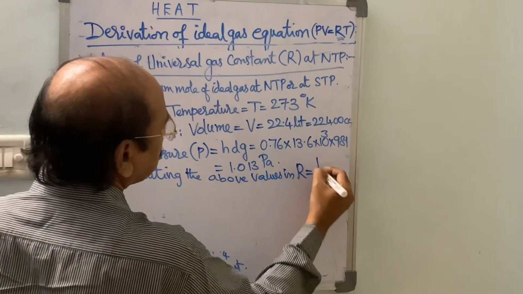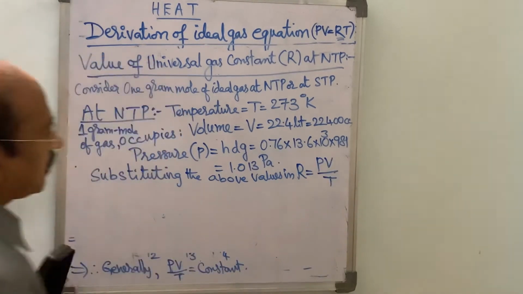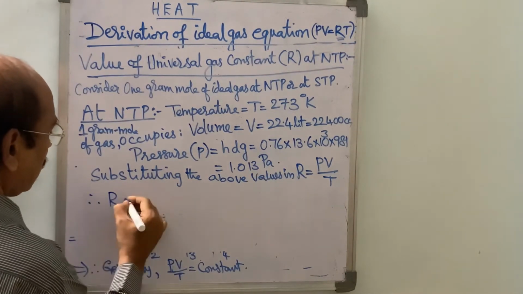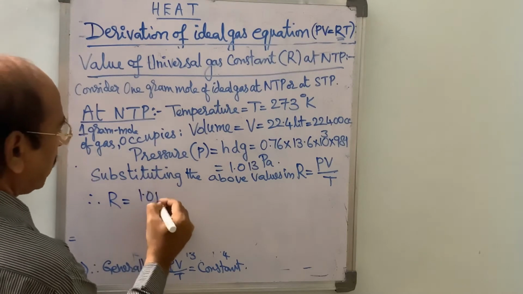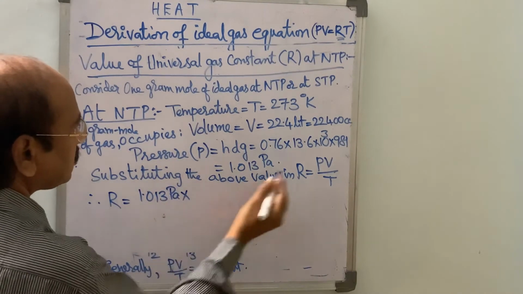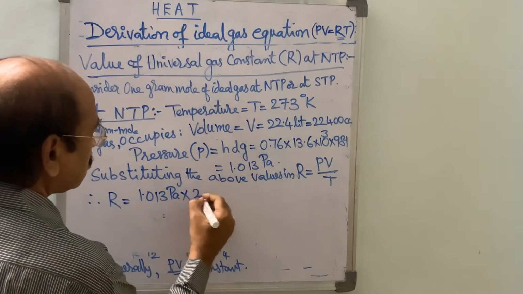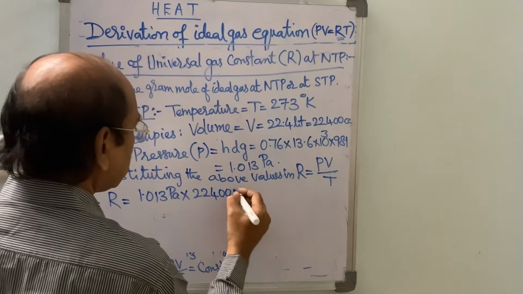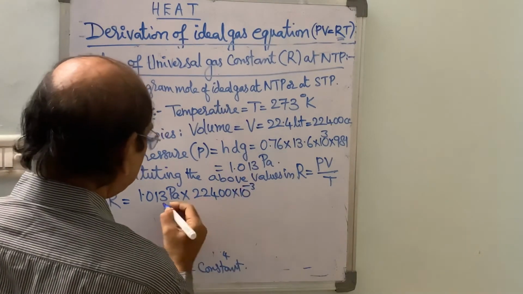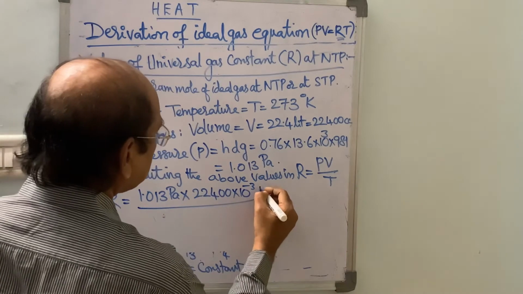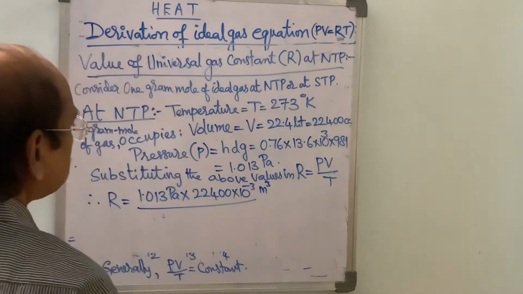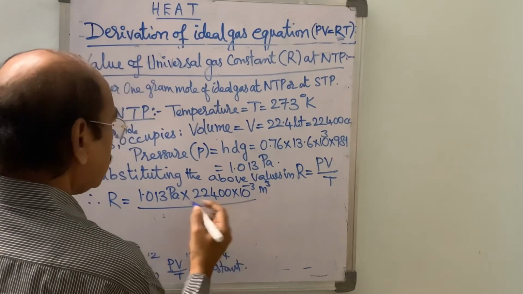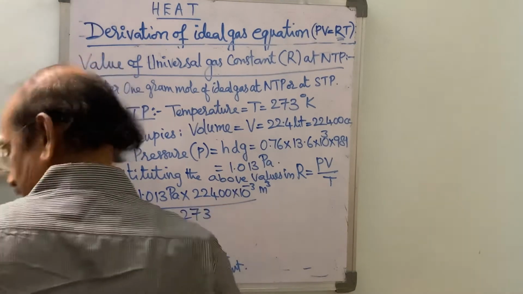in R equal to PV by T, from PV equal to RT, therefore R is equal to 1.013 Pascal into volume 22,400 cc, into 10 to the power of -6 meter cube, divided by 273.